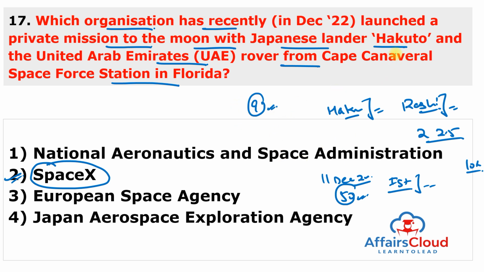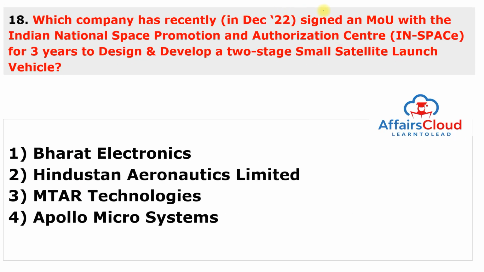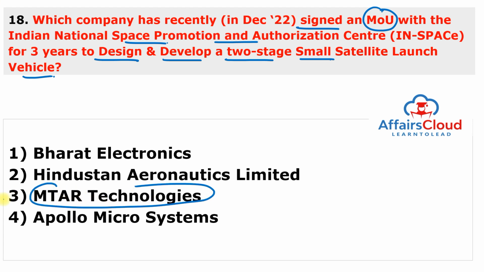Moving to next question. Which company has recently signed a memorandum of understanding with the Indian National Space Promotion and Authorization Centre for 3 years to design and develop a 2-stage small satellite launch vehicle? And this organization is MTAR Technologies. So answer of this question is 3.